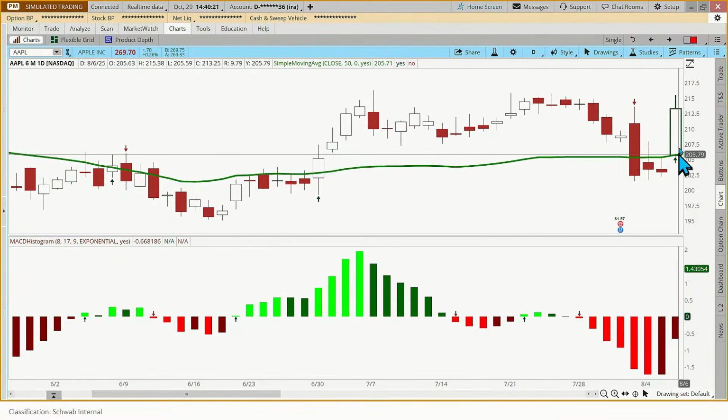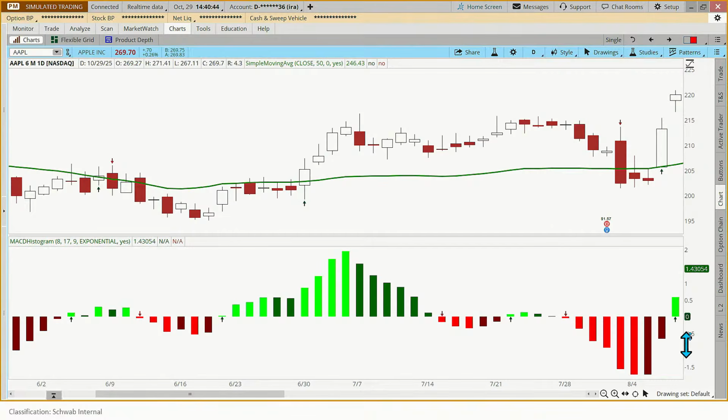Okay. The stock went above the moving average. That's a green arrow. You can actually see the green arrow just right there. Let me get rid of my crosshairs now. That's a green arrow. Is this a buy signal? Now, again, this is all we're doing as part of our daily routine. We're just seeing, is this a buy signal or not? The answer, no. Why not? Well, MACD is still red. Okay, next day. MACD is green. Moving average is green. Guess what? We could buy the stock today.